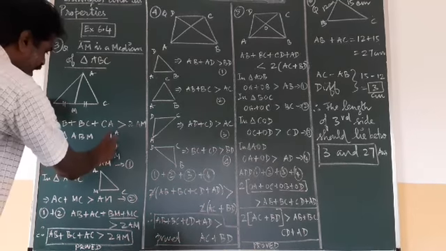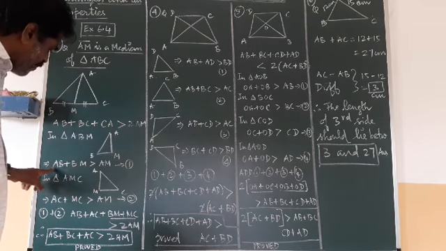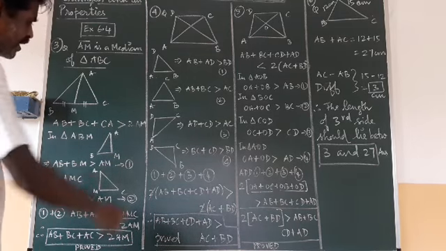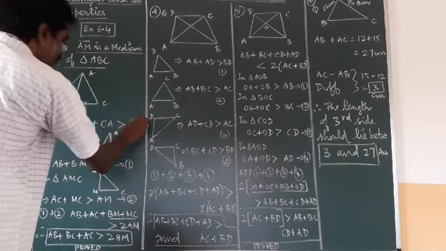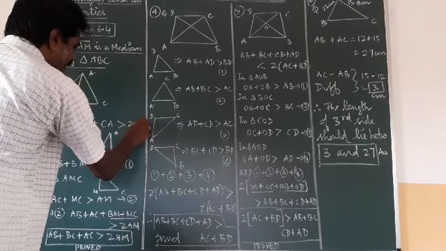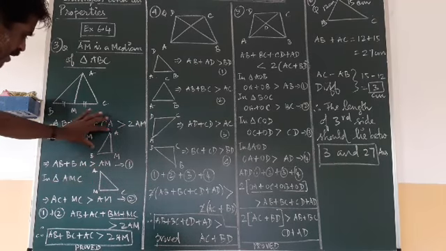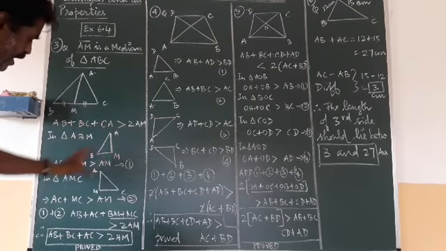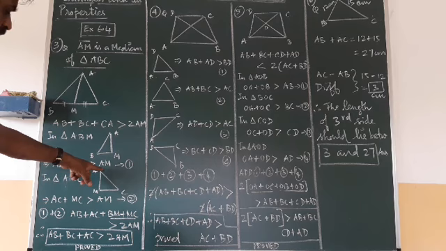So AB plus BM is greater than AM, because we need to prove 2 times AM. So AB side plus BM side is greater than the third side AM.